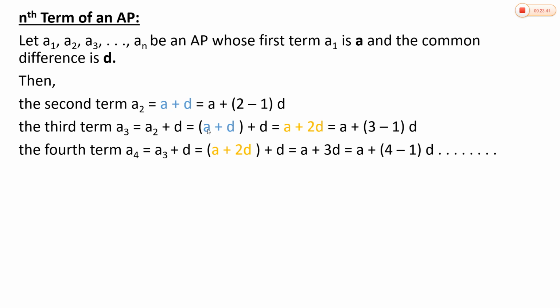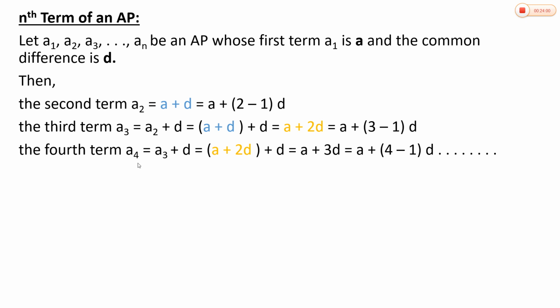Then you will get a plus d plus d, that is a plus 2d. Now write this 2 as 3 minus 1. Writing a plus 2d is similar to writing a plus (3 minus 1) d. That means a3 is equal to a plus (3 minus 1) into d.